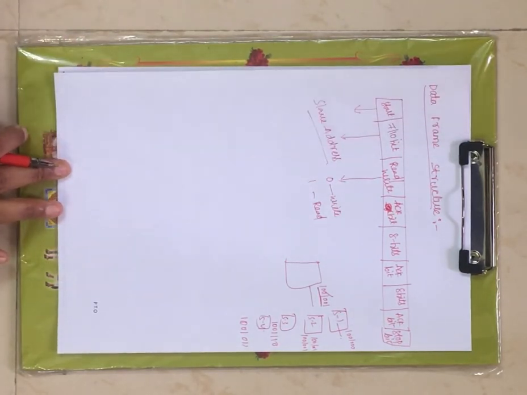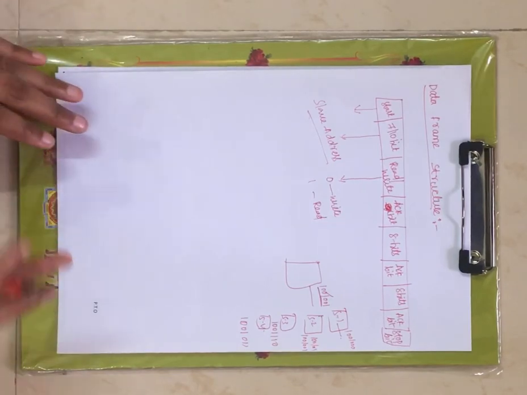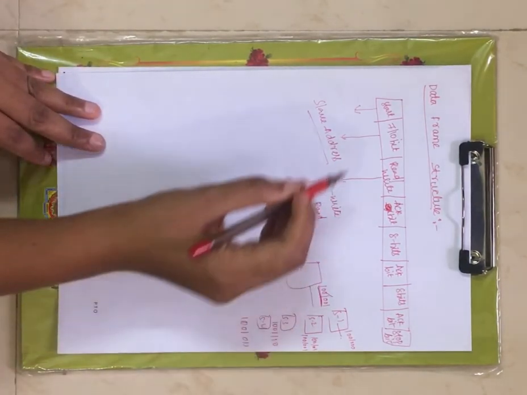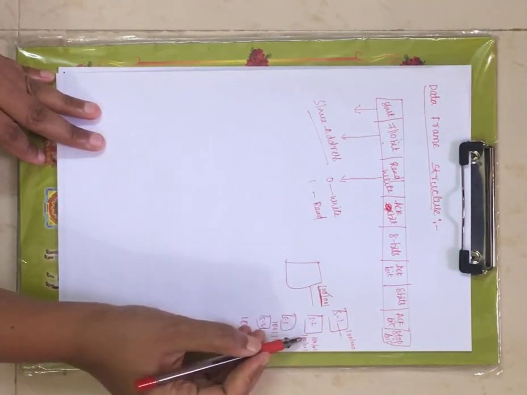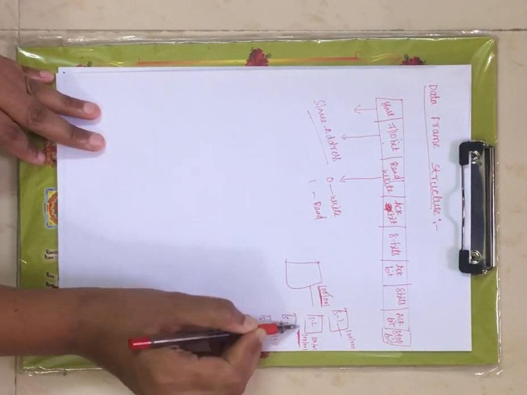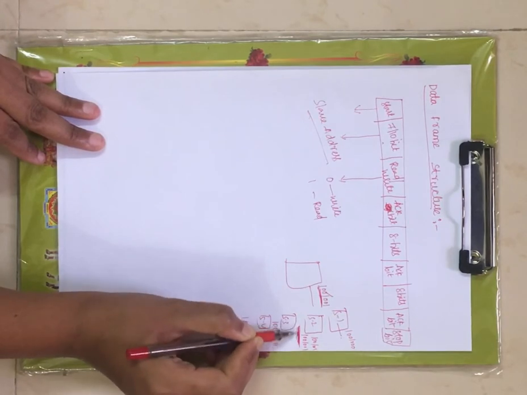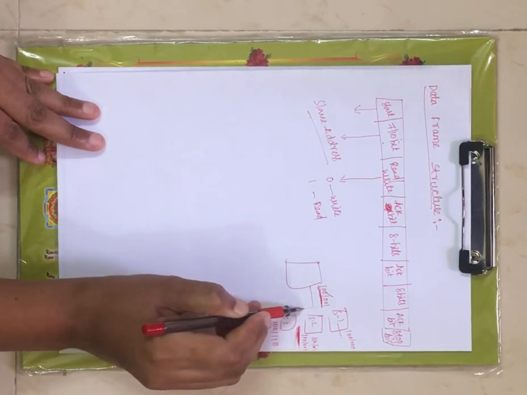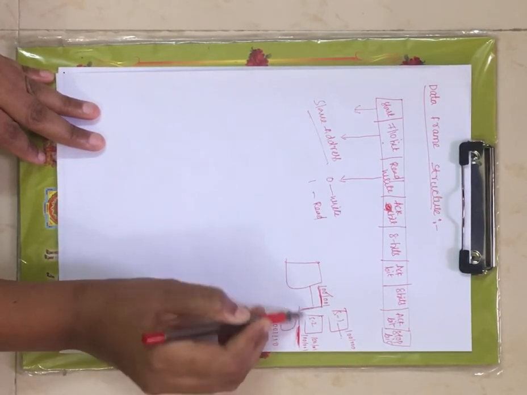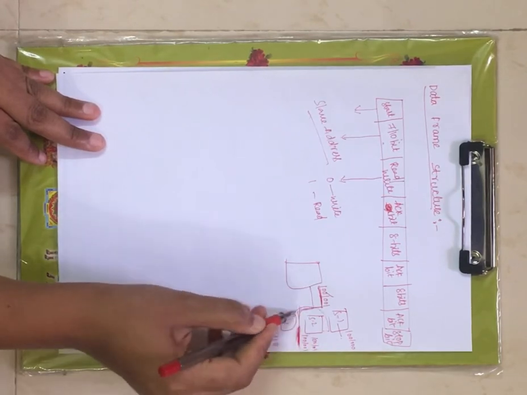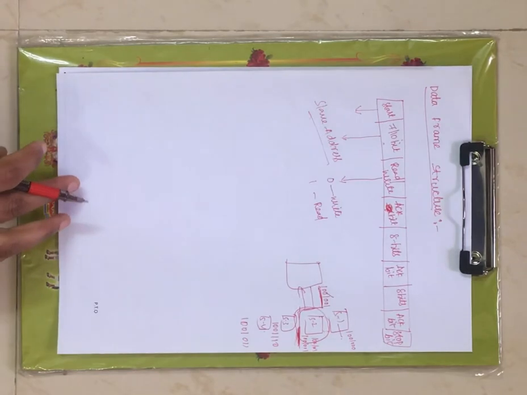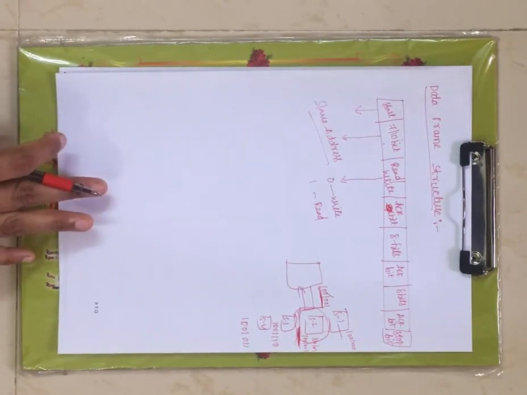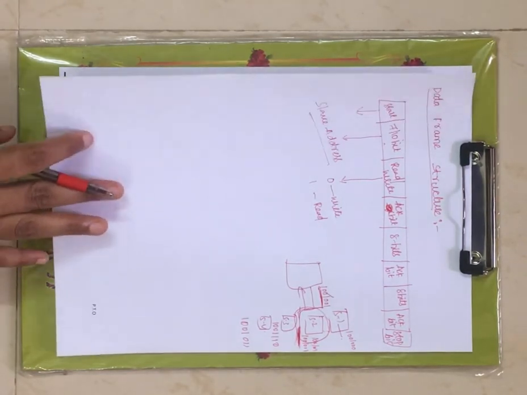Now these are the slave addresses of the 4 slaves that want to communicate with the master, right? Whatever slave address is transferred through the data frame structure has to match with the slave address. Now here the slave address has been matched, right? Once the matching of the slave address is done, this particular slave has been selected for communication with the master.